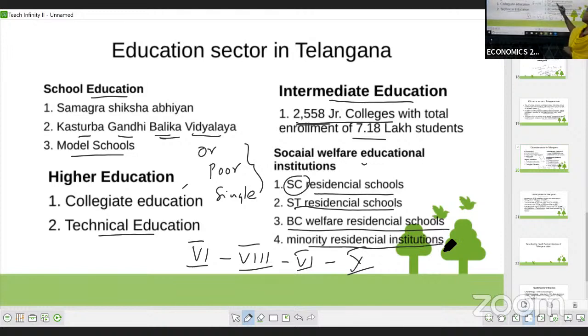These four come under the social welfare education institutions.